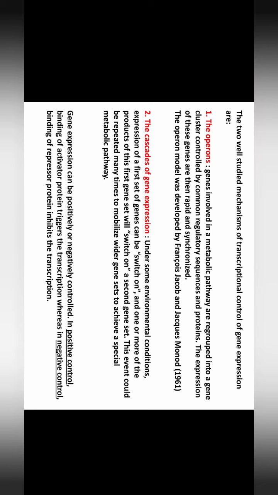Gene expression can be positively or negatively controlled. So what is positive control? Positive control is the system where the binding of an activator protein triggers the transcription, whereas in a negative control system, the binding of a repressor protein inhibits the transcription. What is the difference? I repeat again. In case of positive control, binding of the activator protein triggers the transcription. In case of negative control, the binding of a repressor protein inhibits the transcription. That is the difference between the two types of control.